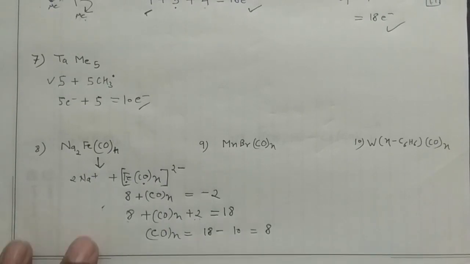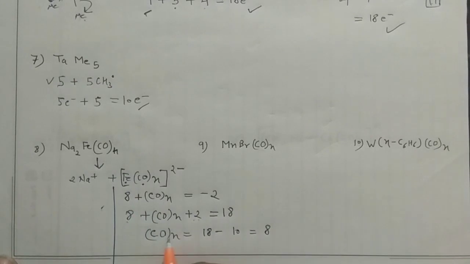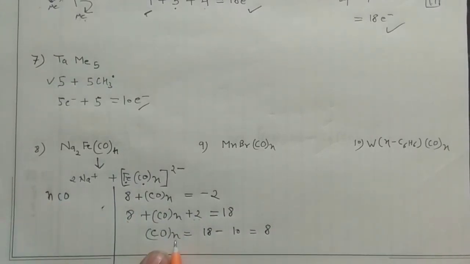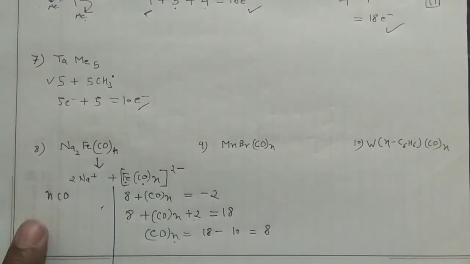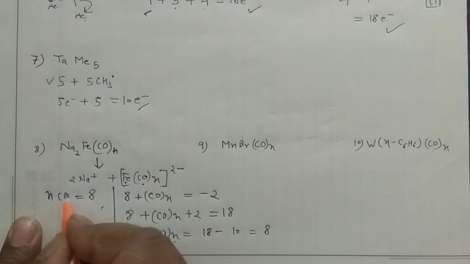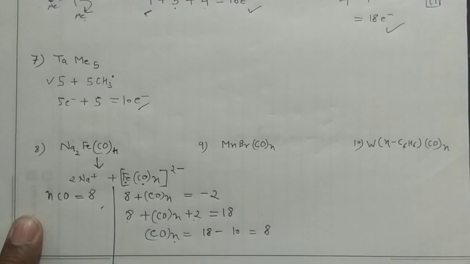Okay, now the important thing you can see here, hence you can write n into CO. So this is the stoichiometric coefficient n, so you can write in front of this one, as your prefix. Okay, and that is giving you how many electrons? 8 electrons finally. And how many electrons will the iron see? This carbonyl will provide 2 electrons. You know, it will always provide 2 electrons.